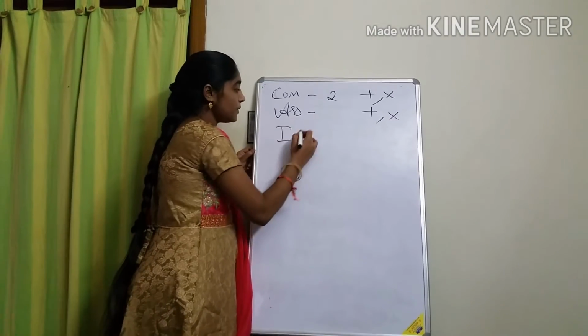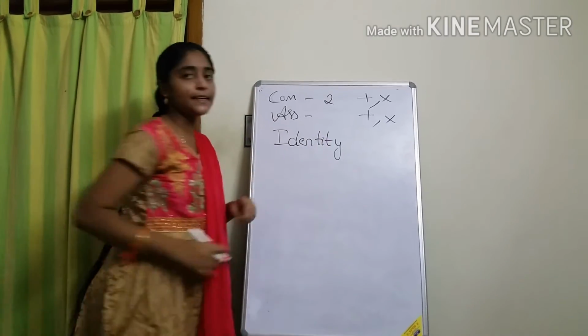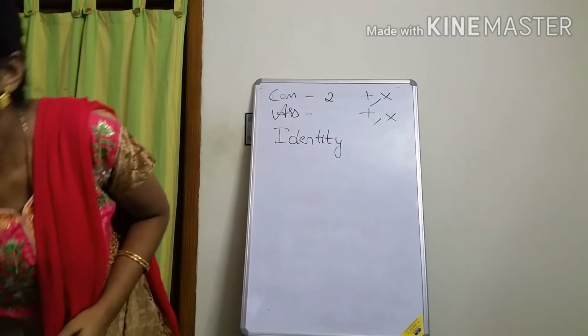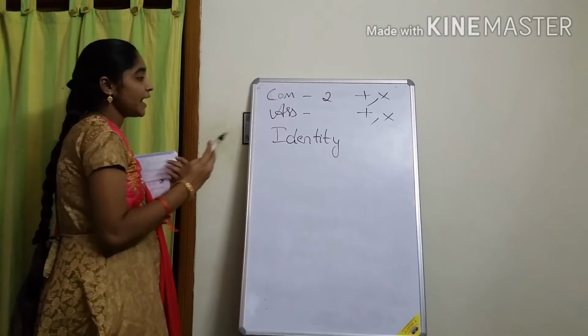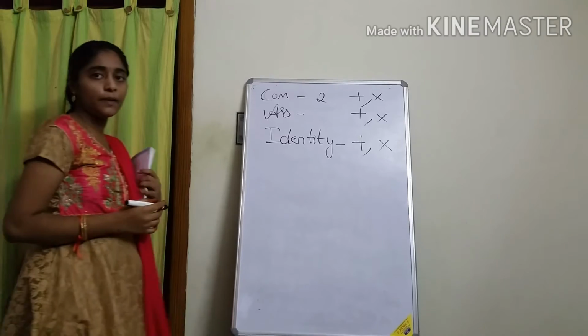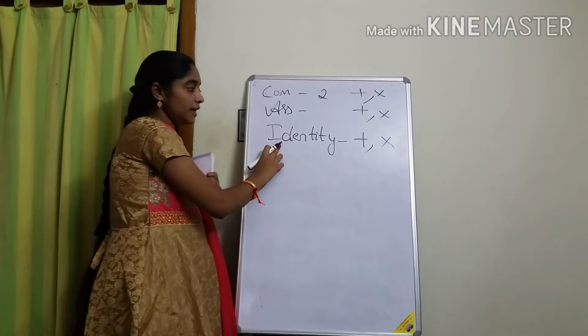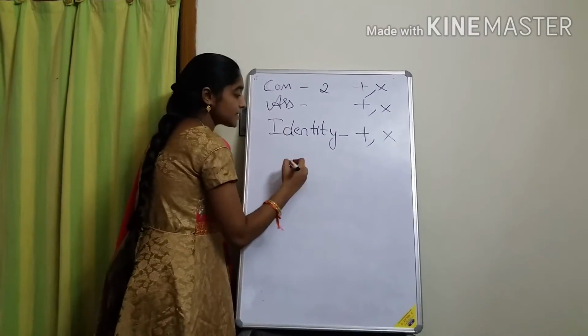Now the next concept, identities. Identity for addition and multiplication. Identity is nothing but, see a direct example I am showing.